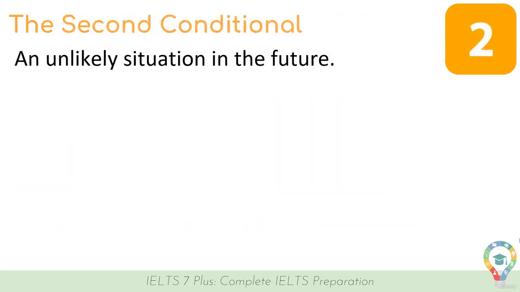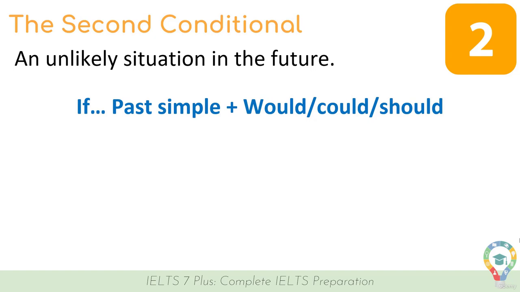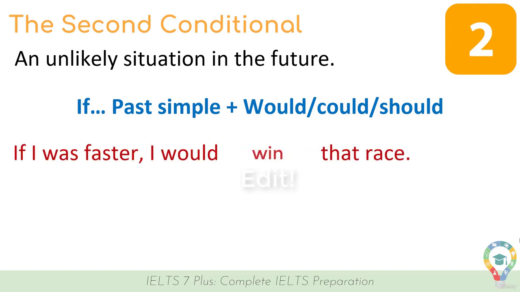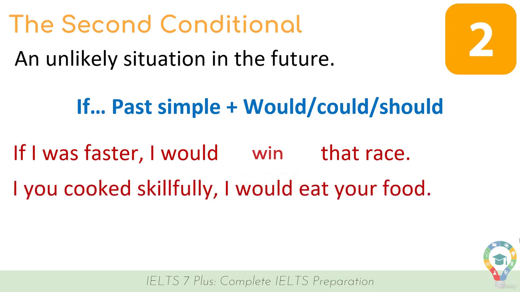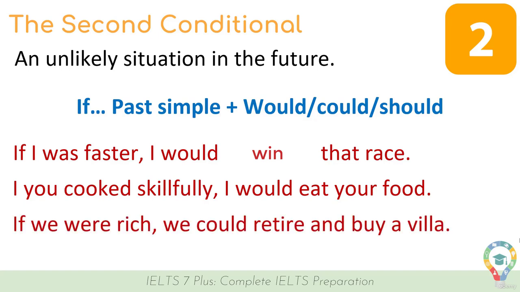Let's take a look at the second conditional, which is used to discuss an unlikely situation that probably won't happen in the future. We make it with if plus the past simple plus would, could, or should. And here is some examples. If I was faster, I would have won that race. If you cooked skillfully, I would eat your food. If we were rich, we could retire and buy a villa. So that's all for second conditional examples.